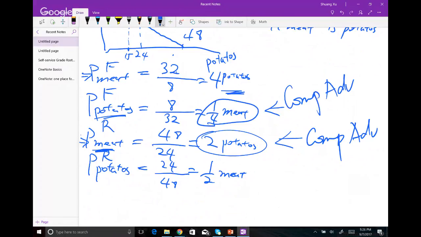And then for absolute advantage, it's possible for one party to have both advantages, but for comparative advantage, it's always just one party. So if you know Frank is good at potatoes, that means automatically Ruby must be good at meat. Okay, so for comparative advantage, it's always one party. All right, got it? But again, for absolute advantage, it's possible for one party to have both.